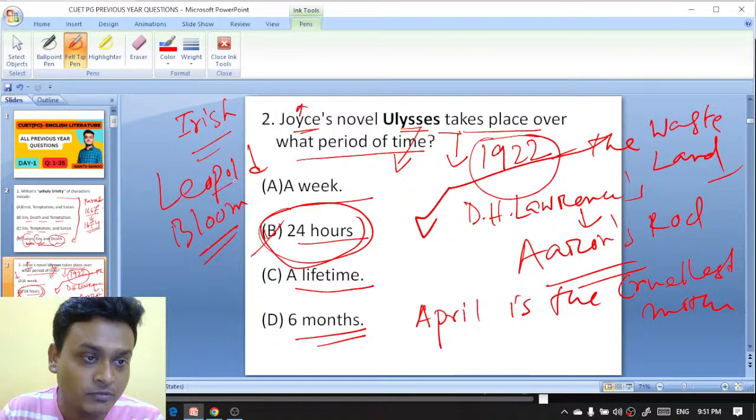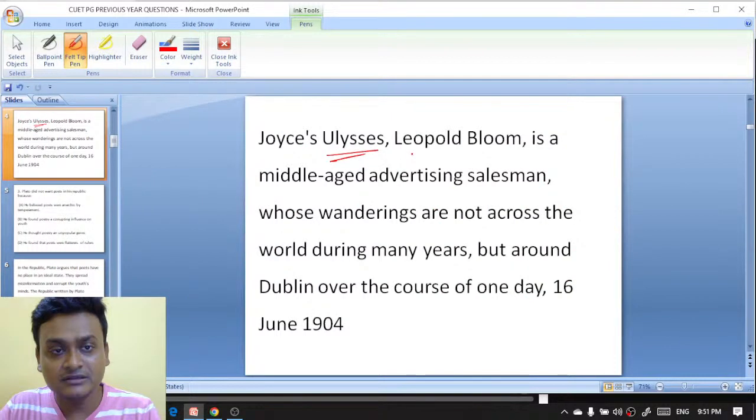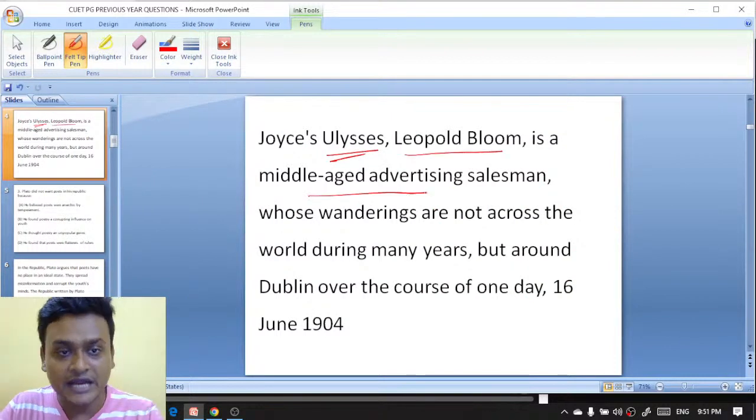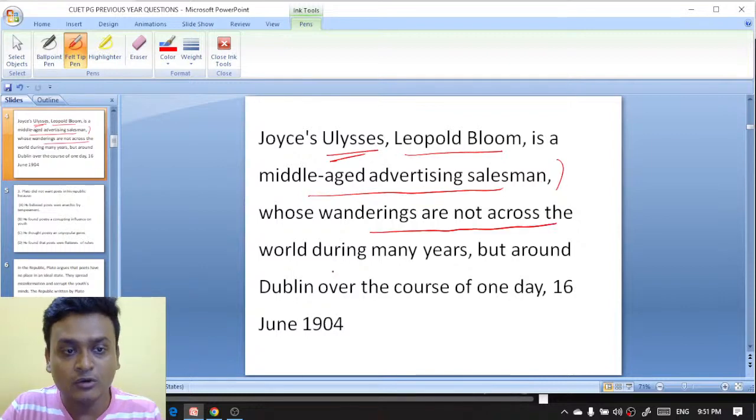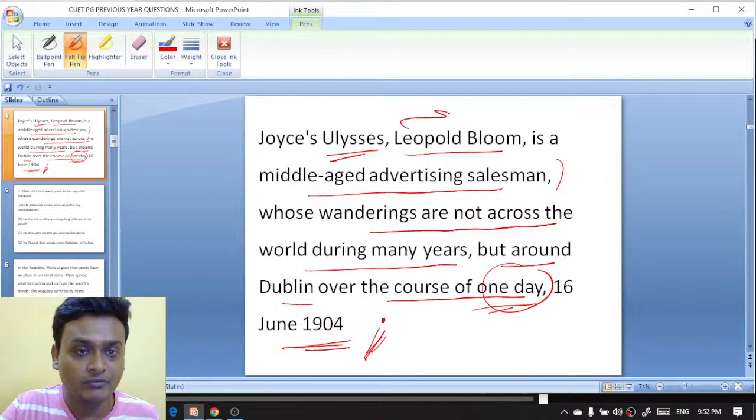And here is the explanation: James Joyce's Ulysses has the central character Leopold Bloom, a middle-aged advertising salesman whose wanderings are not across the world during many years but around Dublin over the course of one day, 16 June 1904. So in Joyce's Ulysses, the main character is Leopold Bloom.